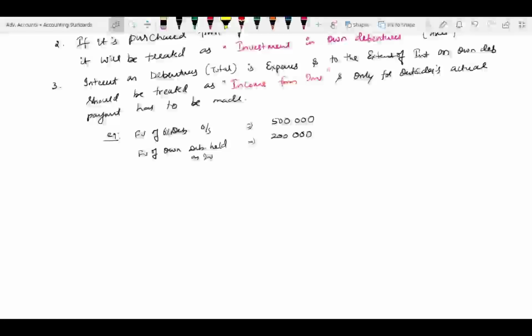So it is interest for a 6 month period. Total interest expense for the 6 month period, for example: 5 lakh into 6%, 6% into 6 by 12, which is 30,000.